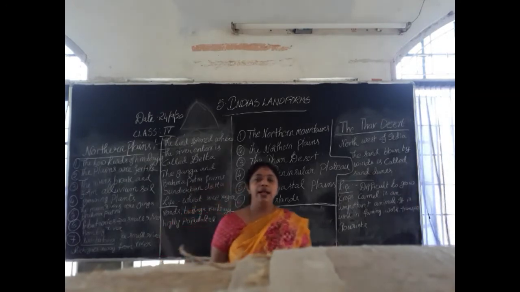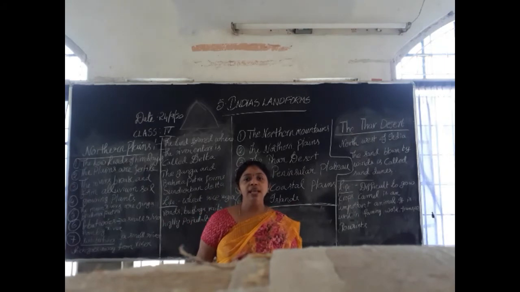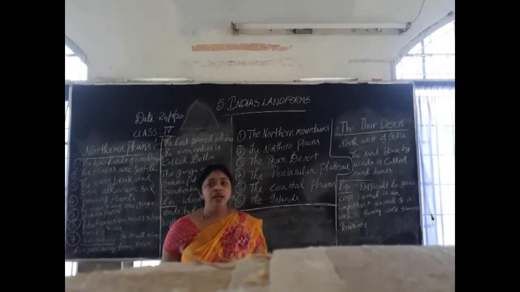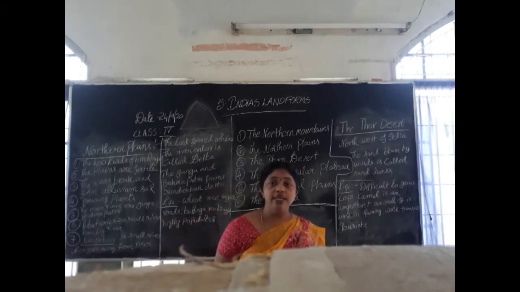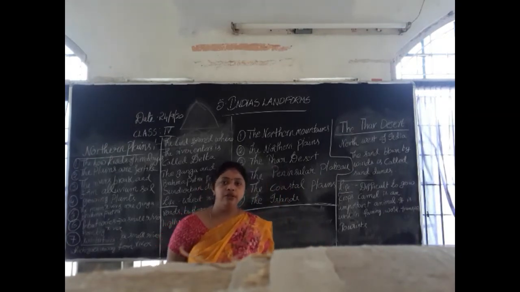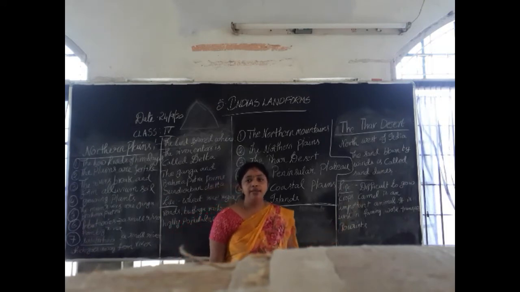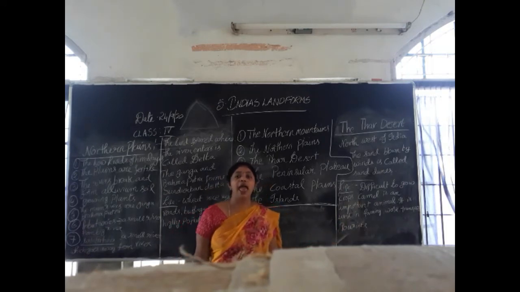Okay, let me tell you how is the lifestyle in the Thar desert. Can anybody stay there? It is very hot, children. You cannot stay there. But a few people try to stay there. Okay. And what is the main animal found in the Thar desert? The main animal is a camel.